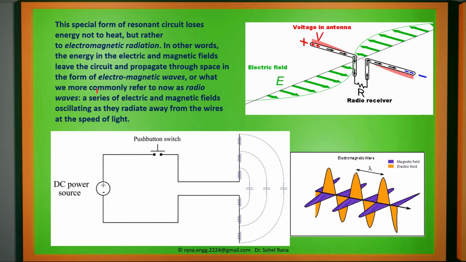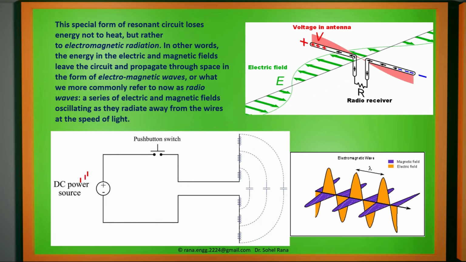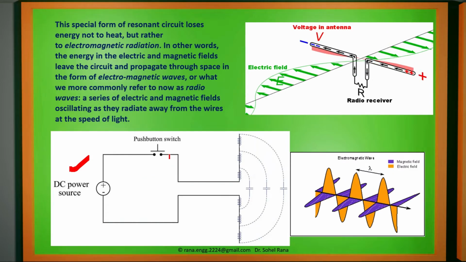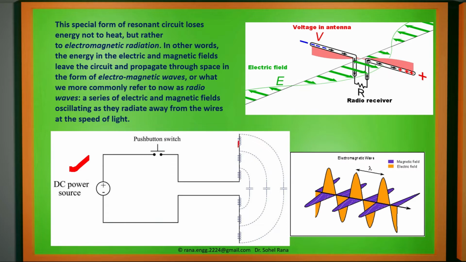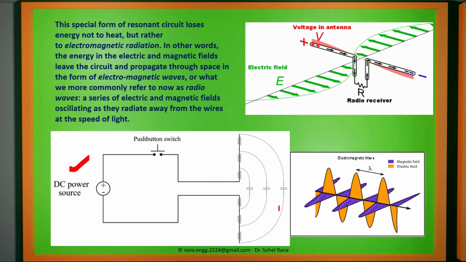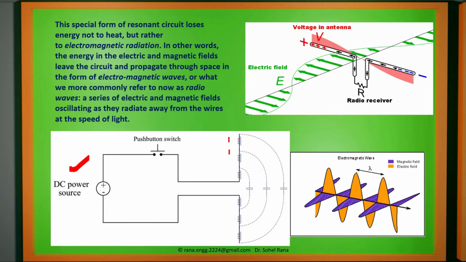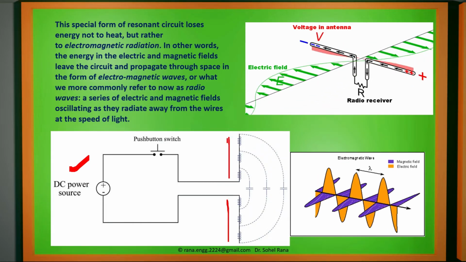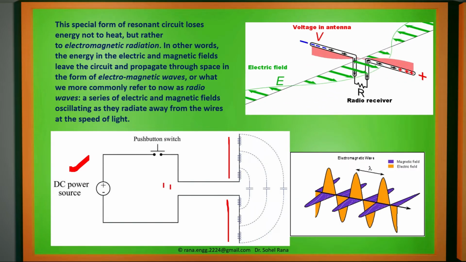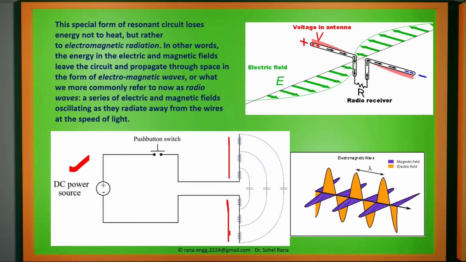So here we get a simple antenna, where we get a DC supply. Once we push the button and then open again, there will be transmission of the wave signal across the antenna. Two open wires can also be considered as an antenna. Wherever there is the end of the wire, where this current and voltage will go, the current and voltage will get converted into field parameters in terms of electromagnetic wave.